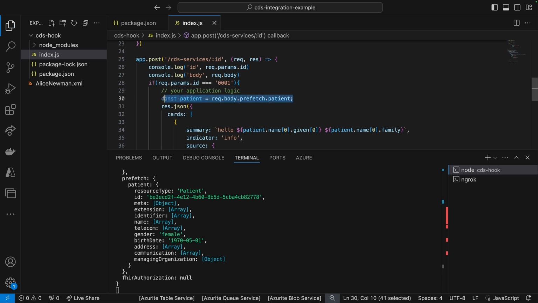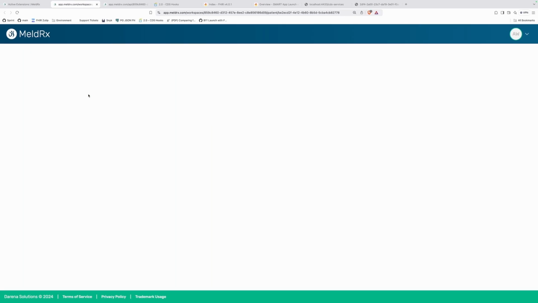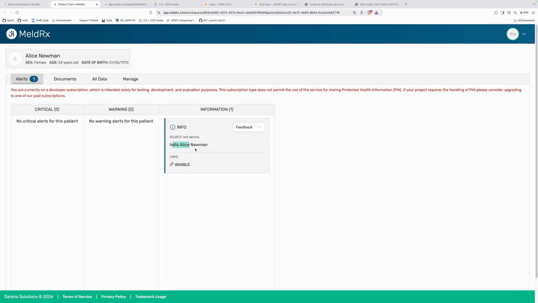Okay, so we get the patient and we want to say hello to this patient. We extract the first given name and the family name. All right, let's go ahead and give this a refresh. Refresh this as well. And there we go, have it, right? So the workspace, upon this patient view event being raised or happening, we go ahead, call the service with the correct prefetch parameters, and whatever the service does, it goes ahead and produces a card.